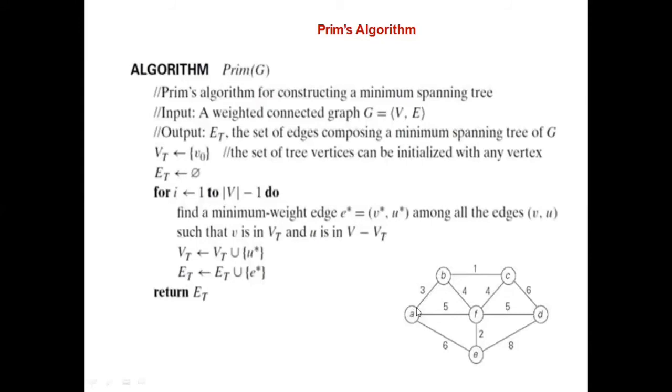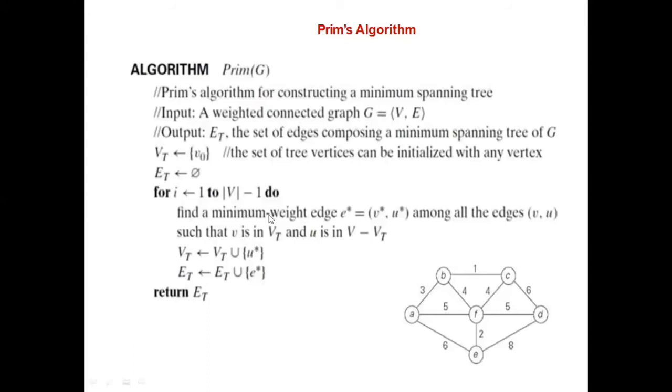So any edge which connects A with any of these vertices, that you should select. Now in this case three possibilities are there: AB, AF and AE. Among them you select the minimum weight edge, that is your e star. The minimum weight edge is AB, that is your e star.